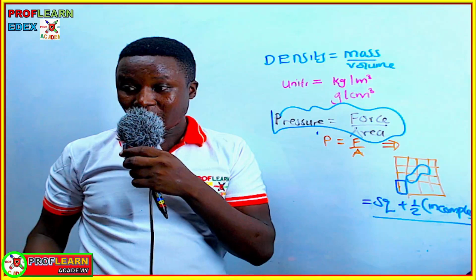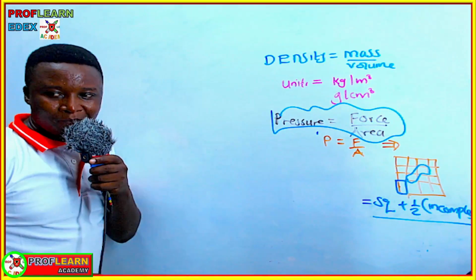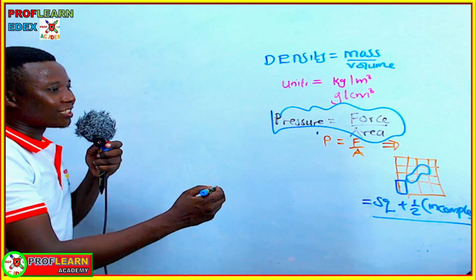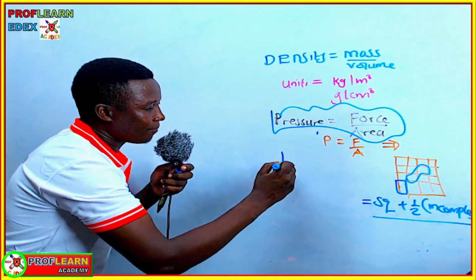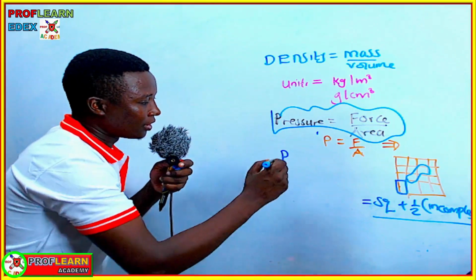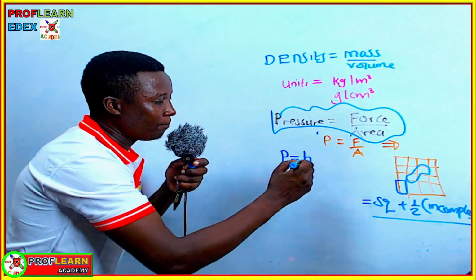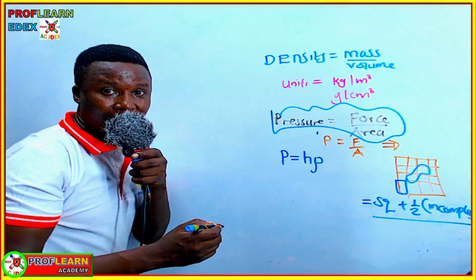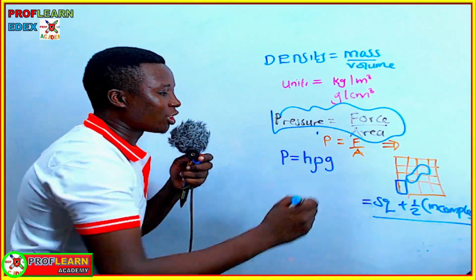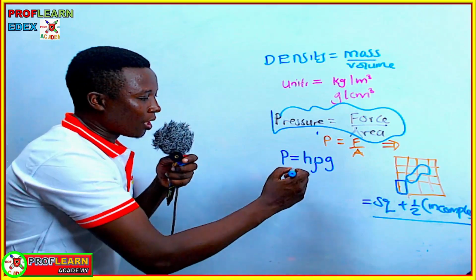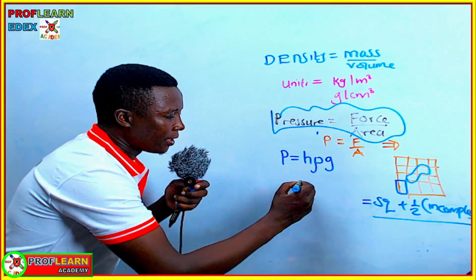So another formula that you will not be provided with is the formula to calculate pressure in fluids. Pressure in liquids or fluids is pressure equals the height of the liquid column times the density of the liquid or fluid times the gravitational field strength.